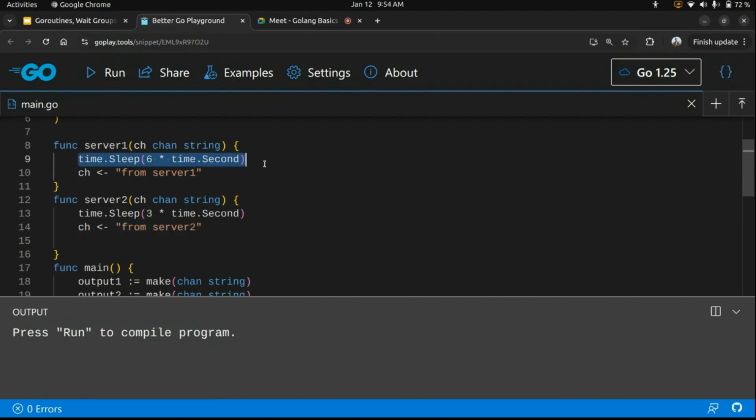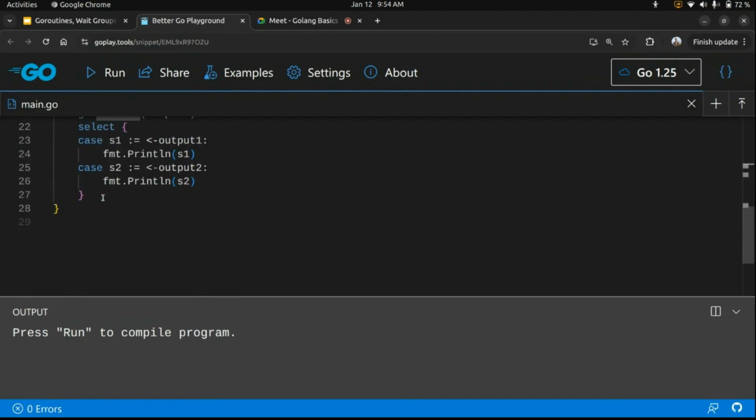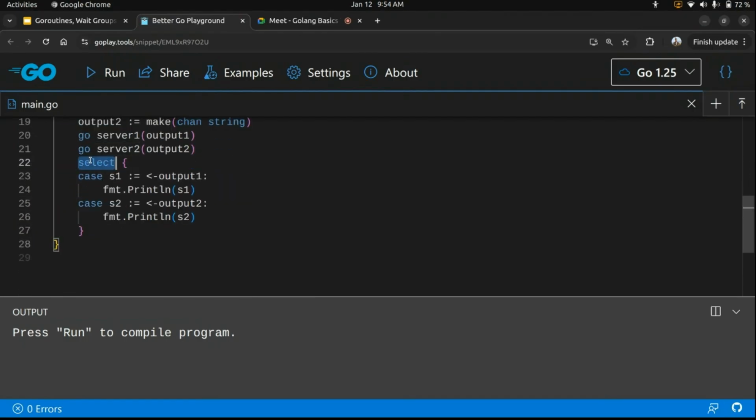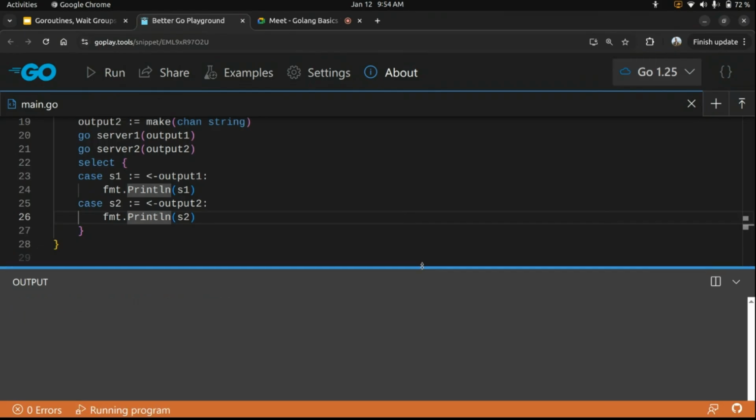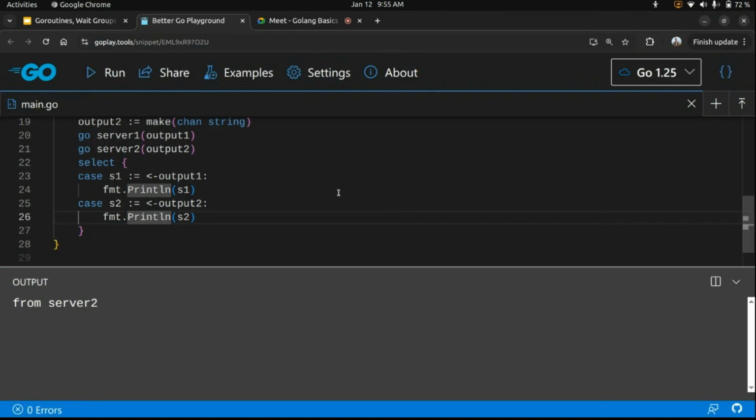So server2 will write data to that channel in 3 seconds only, and this data will be caught by the select statement, which has got data in output2, and this will just print s2. So when I execute this, I have got the data from server2.